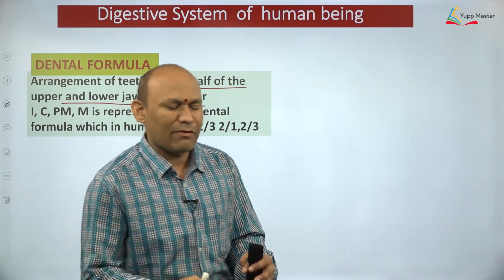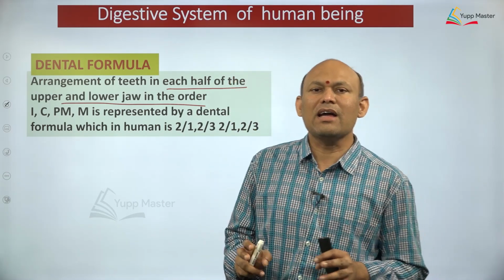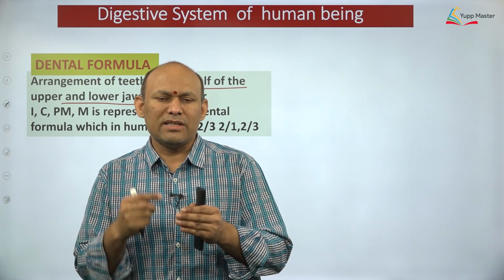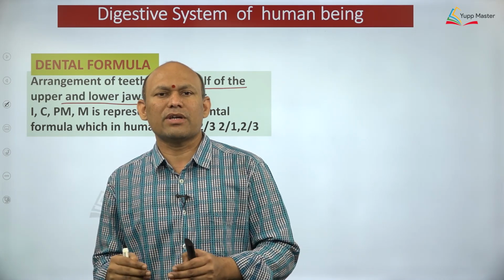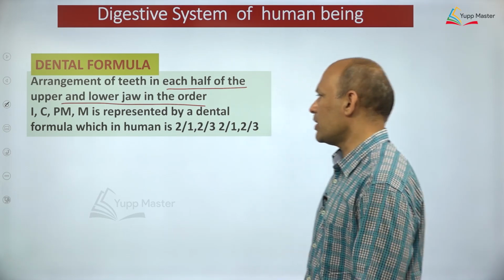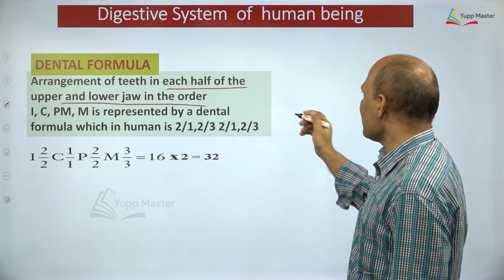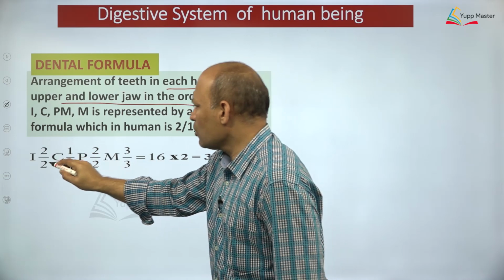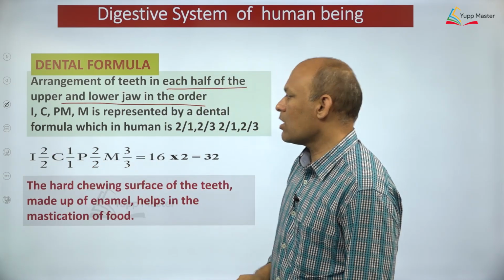What do you mean by dental formula? Arrangement of teeth in each half of upper and lower jaw can be shown in the order of incisors, canines, premolars and molars, in a sort of equation or in a sort of formula, and that is called what? Dental formula, dear students. It's very simple. See here I have shown the dental formula. So clearly I would like to write over here so that you can understand, right? So this is the dental formula of adult human being, dear students.